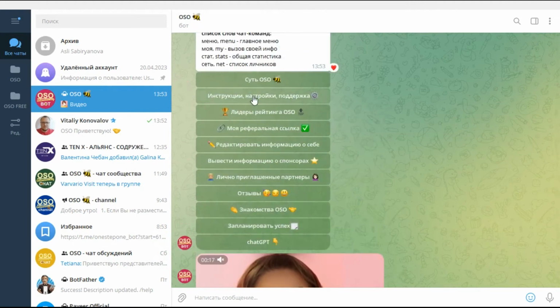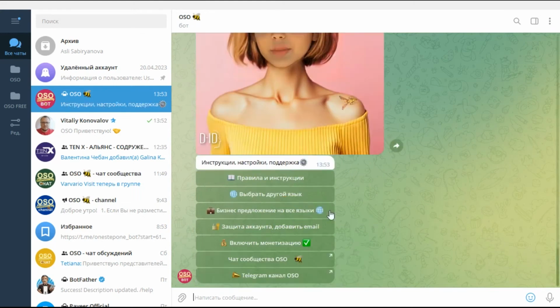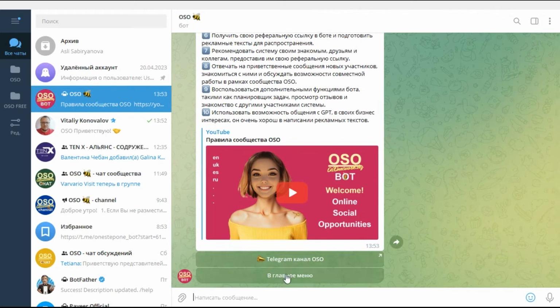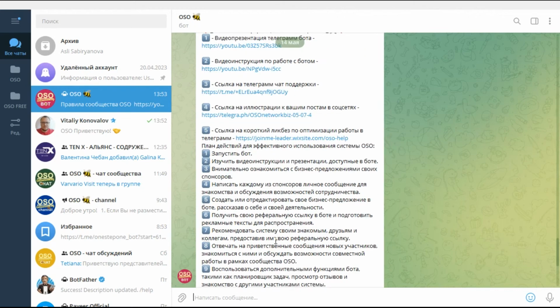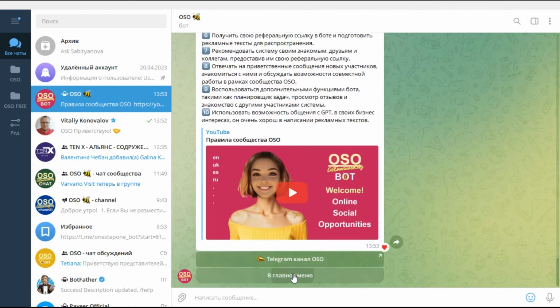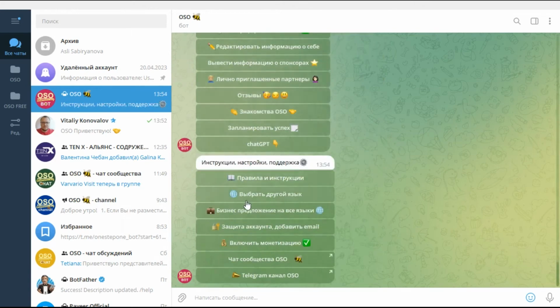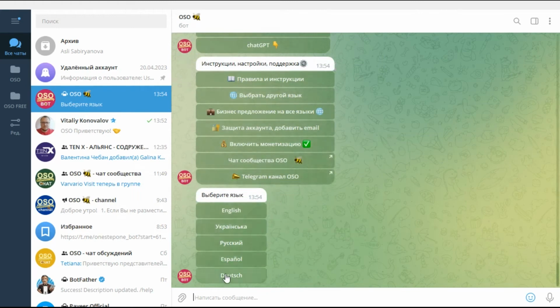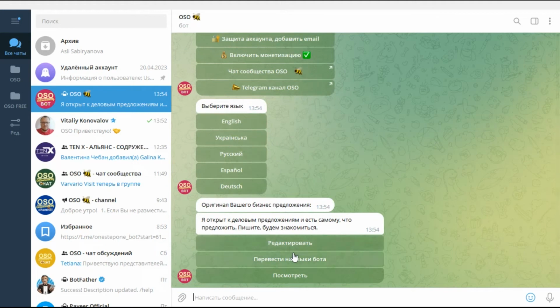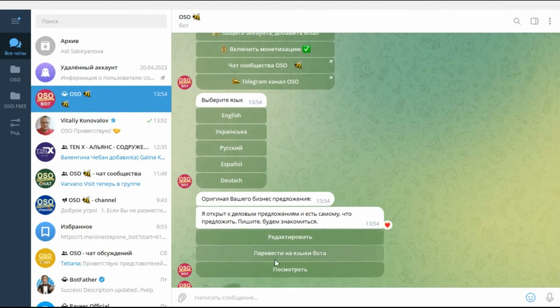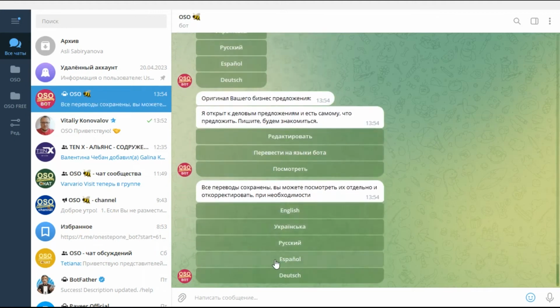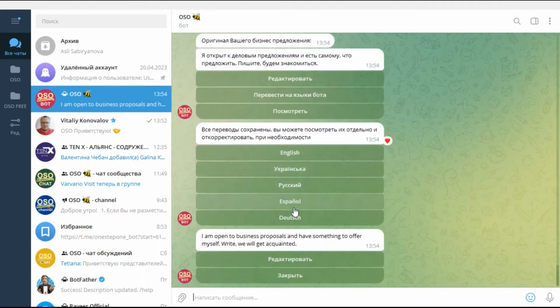The instruction settings support button will open a submenu where you will find rules and instructions. Be sure to read this information. It will help you to use the OSO system correctly and effectively. Here you can change the language of the bot. The bot fully supports several communication languages, and also automatically translates your business proposal into all languages that the bot supports. After that, you will be able to check the texts and, if necessary, edit each of the translations.